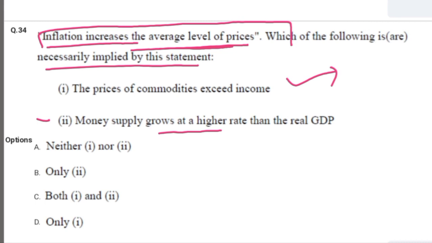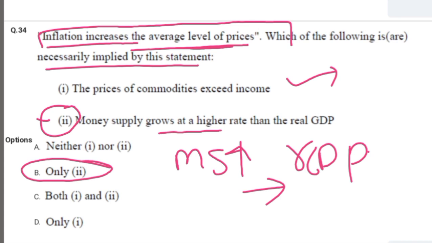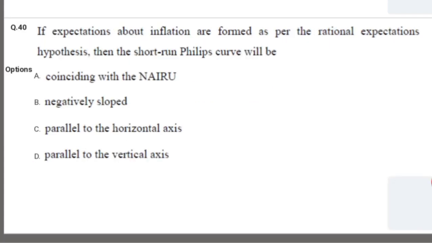Yes, this option is correct. If money supply increases higher than real GDP, this will lead to inflation. So an increase in money supply will lead to a higher inflation rate. So I guess the correct option would be B. That is only this option is correct.